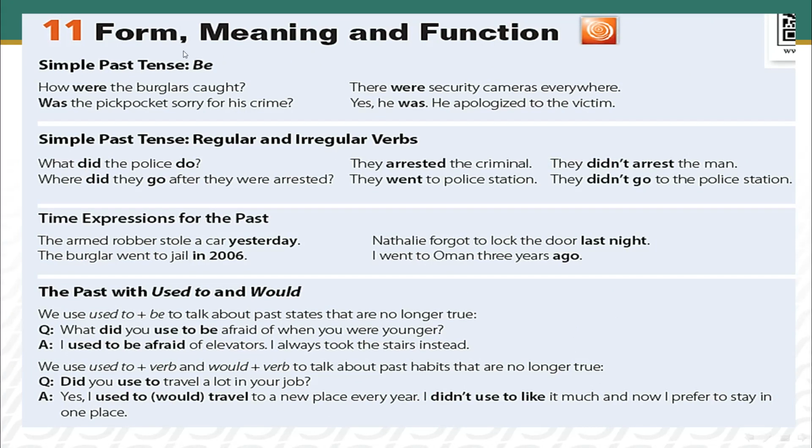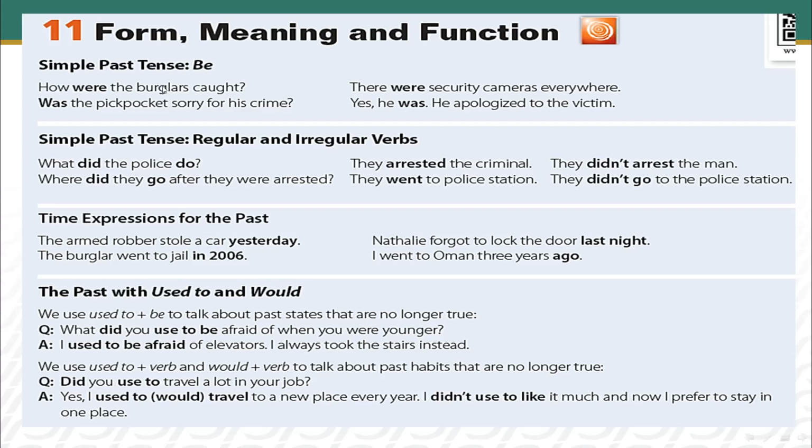As we mentioned before, be in the present is am, is, are. In the past, it is was for singular and were for plural. We have examples here.